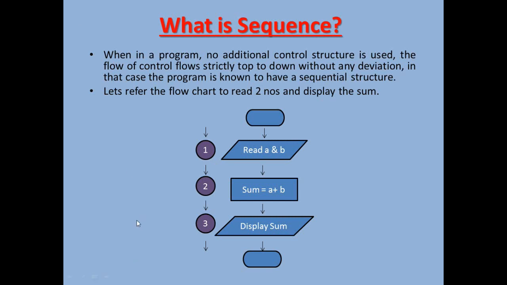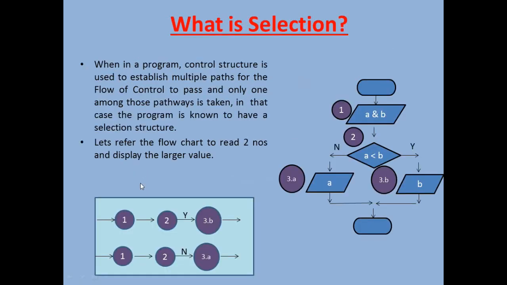Now let us discuss the next type of flow of control, and it is selection. What happens in selection? When in a program, a control structure is used to establish multiple paths for the flow of control to pass, and only one among those pathways is taken, in that case the program is known to have a selection structure.